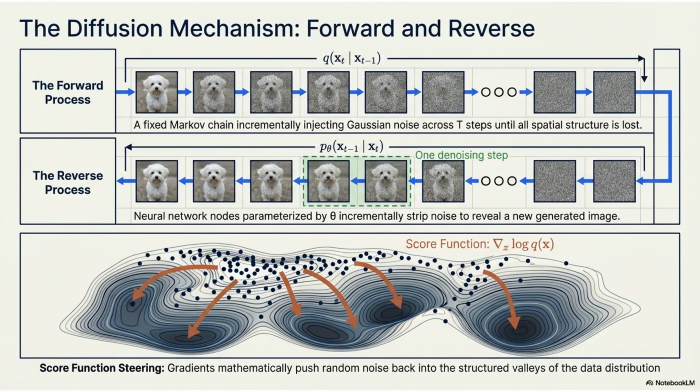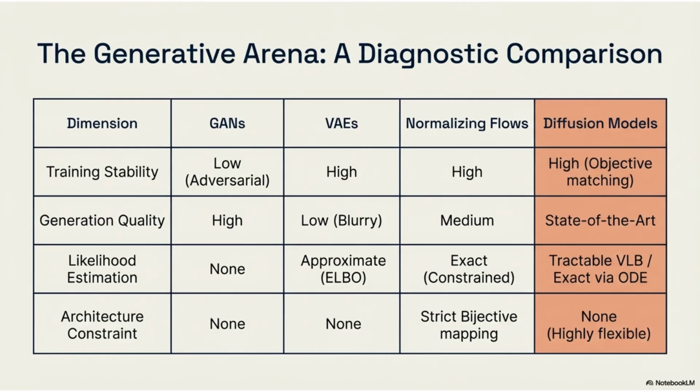The diffusion mechanism involves two steps. The forward process incrementally injects Gaussian noise until all structure is lost. The reverse process, a neural network, incrementally strips this noise away, guided by a score function to reveal a new generated image. In the generative arena, diffusion models currently represent the state of the art.